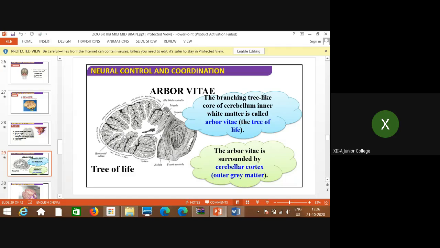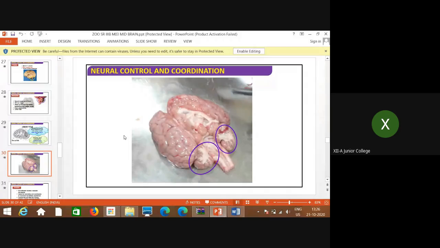Now this is what the actual brain looks like. Here are the cerebellar hemispheres, and this is the median fissure, what is it called? Vermis. So these two are connected by this median vermis or central vermis.